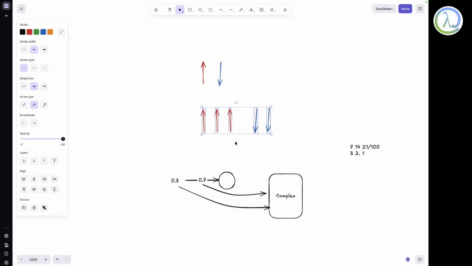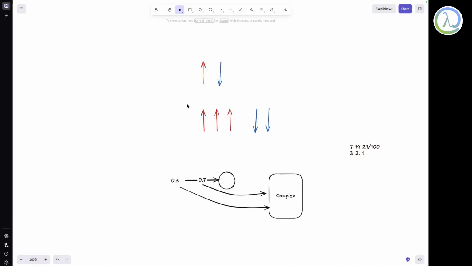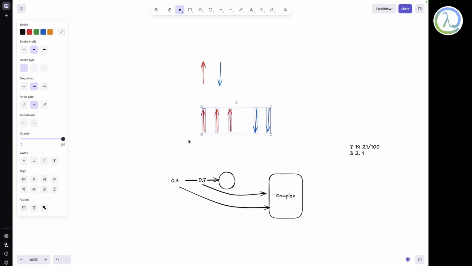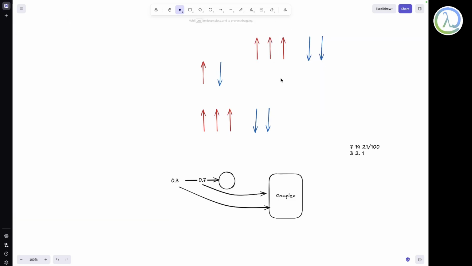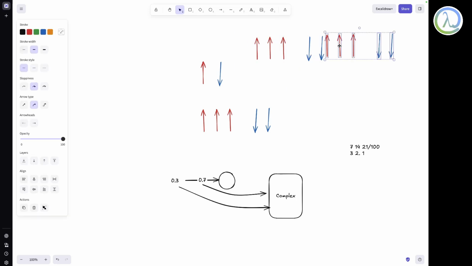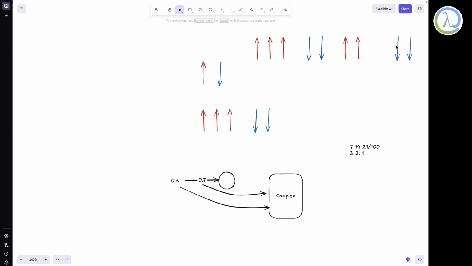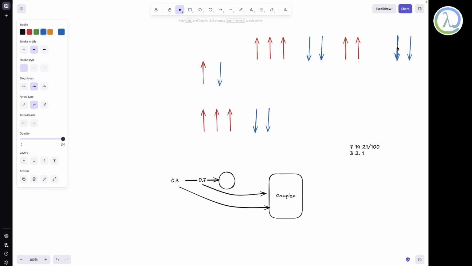And maybe we need to do some summation. Summation is also a bit easy. You just need 3 plus 2. So this is 3 out of this, and this is 2 out of this, so 2 over here, and 3 down like this. All you need to do is just count the temperature.